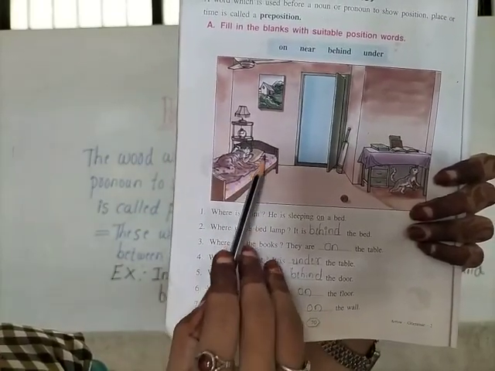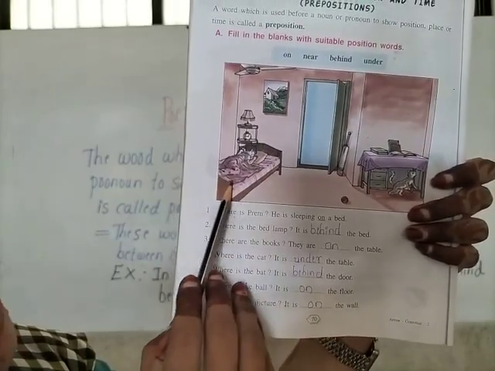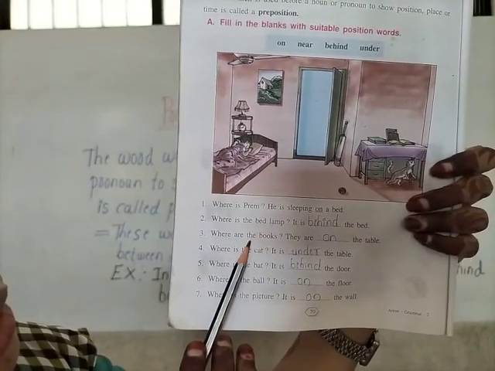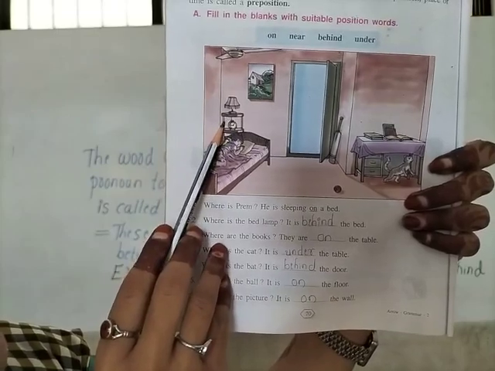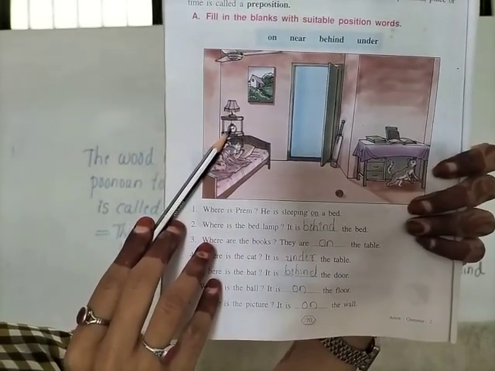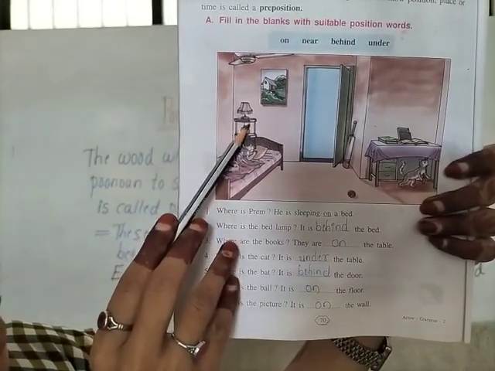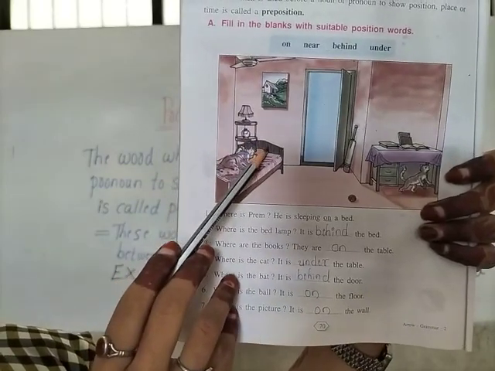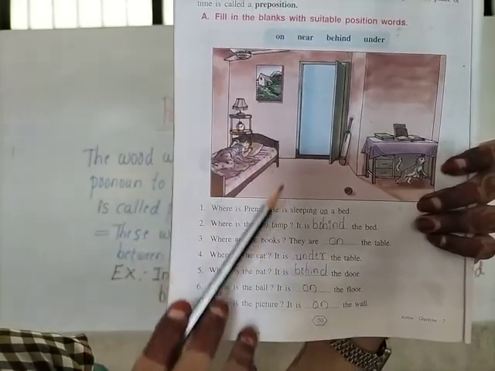Okay, can you see here? Prem is sleeping on the bed. So on is here a preposition. Then can you see where is the bed lamp? This is the bed lamp. So where is the bed lamp, children? It is behind the bed. So here behind is the preposition.